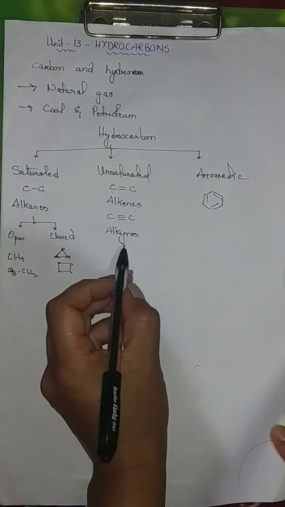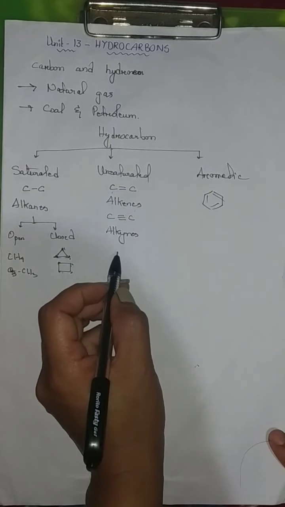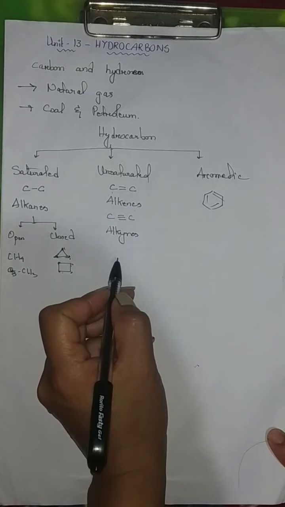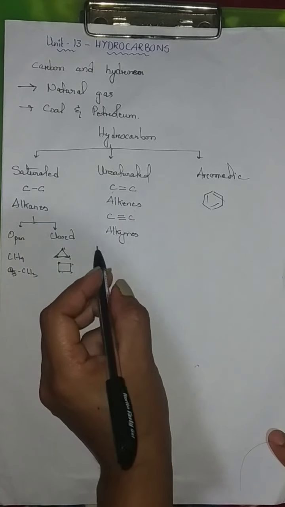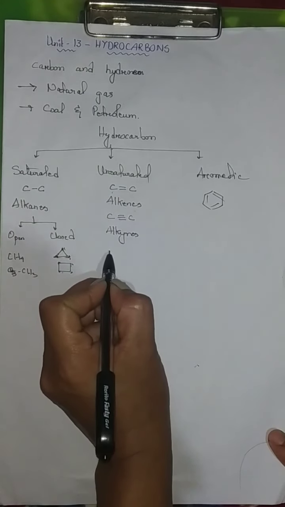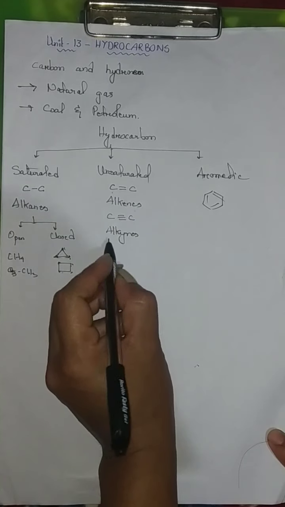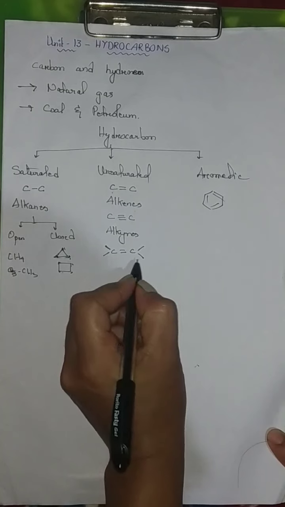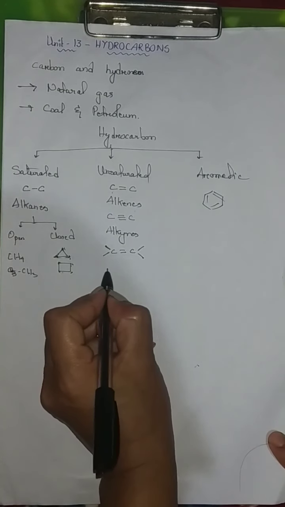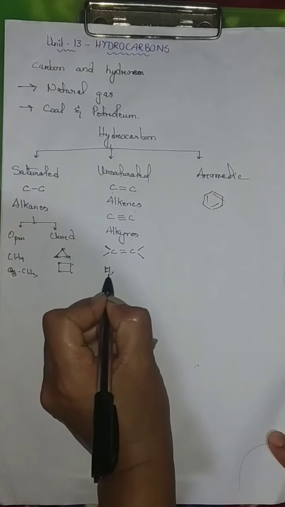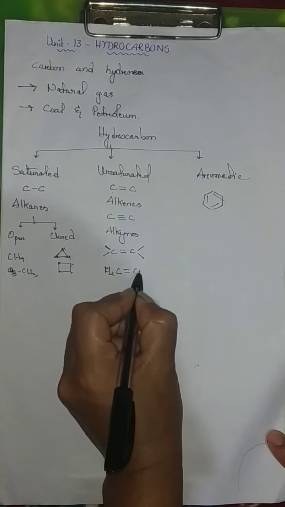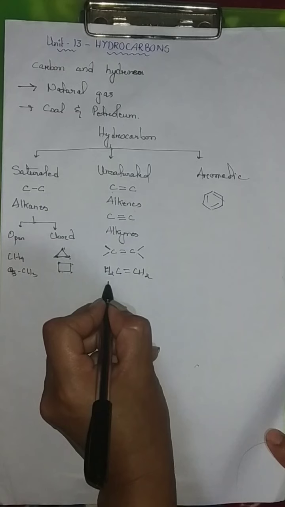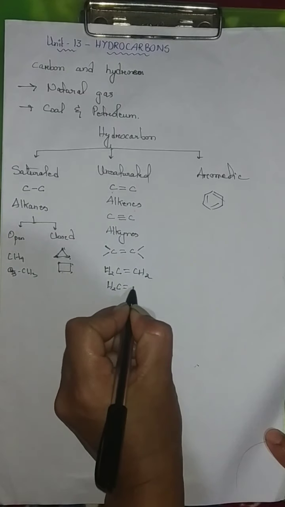Now, unsaturated hydrocarbons are also of two types: straight chain and cyclic hydrocarbons. Now, the straight chain alkenes have this formula. This is an example of a straight chain alkene. Another example, let's check here.